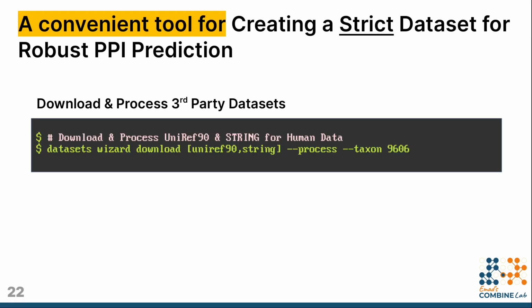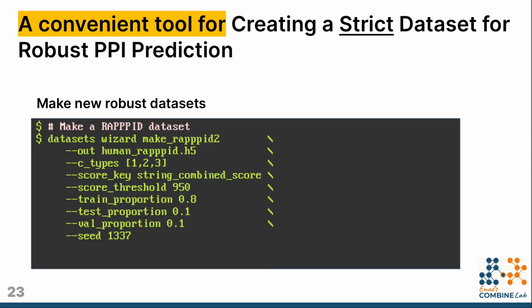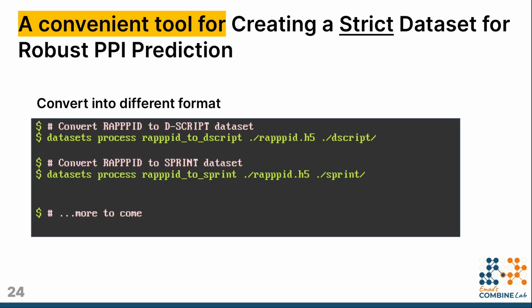We had to create a lot of these datasets, and we needed a neat way to do this in a repeatable and reliable way. That's why we developed a convenient tool that we will be sharing to create these datasets from scratch. You can download and process third-party datasets like the STRING and UniRef90 datasets for humans. You can make datasets for training RAPPPID with all the characteristics we discussed. And you can convert those RAPPPID datasets into datasets suitable for use with other PPI models like DSCRIPT and SPRINT.